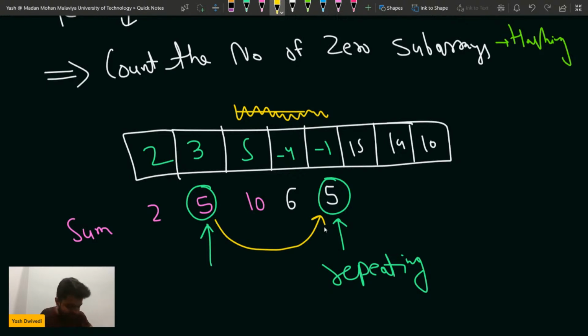Is that clear? Please write yes in the chat. Is this part clear to everyone? Right, is that part clear?